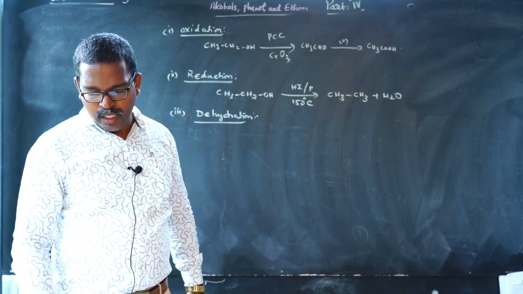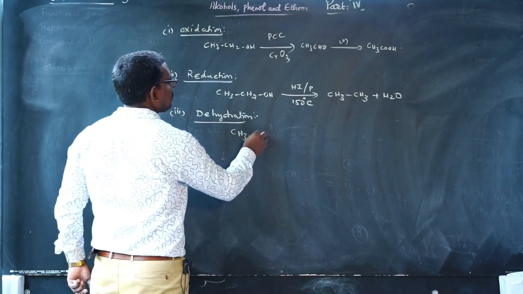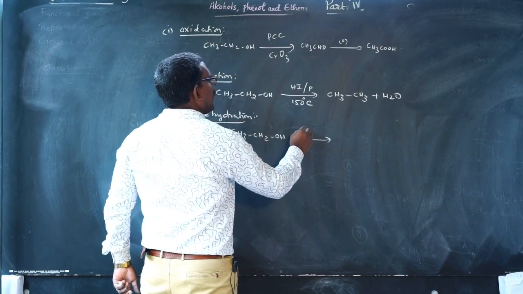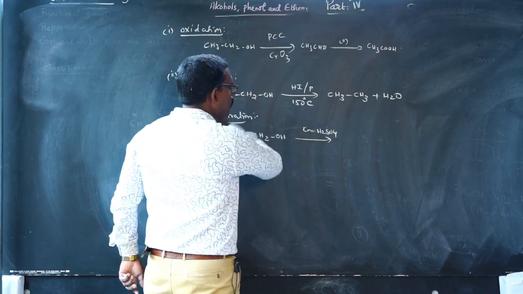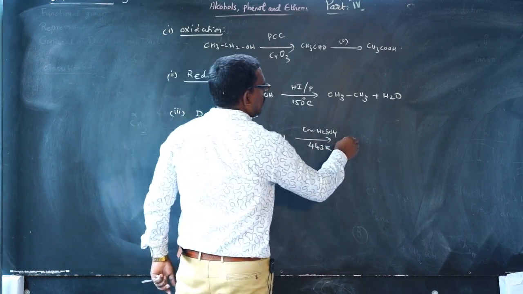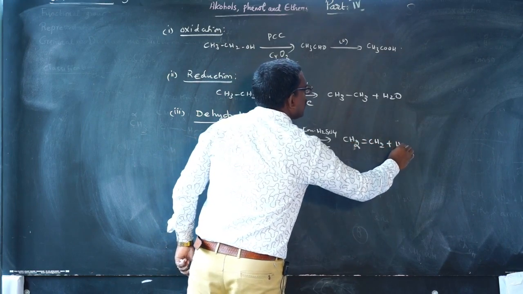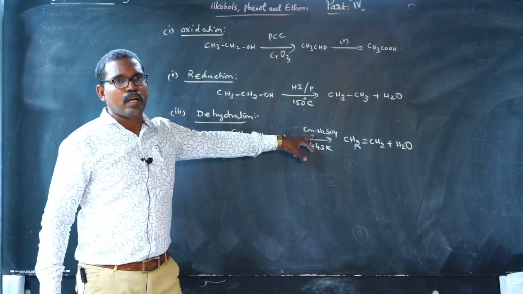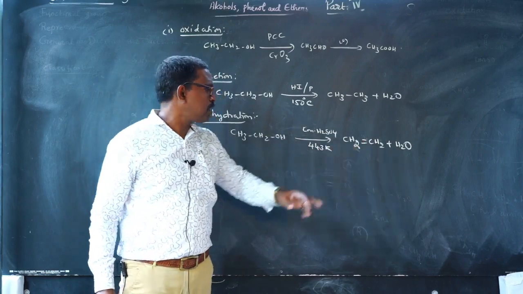Here also, ethyl alcohol on dehydration with conc. H2SO4 at 443 Kelvin gives ethylene and water.